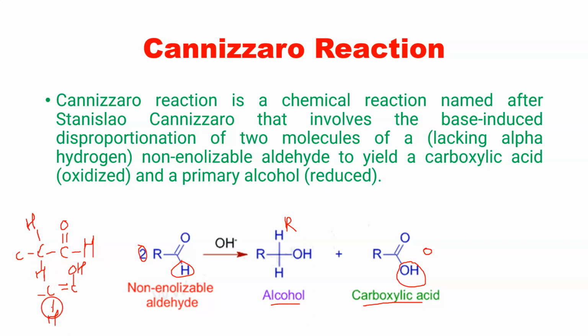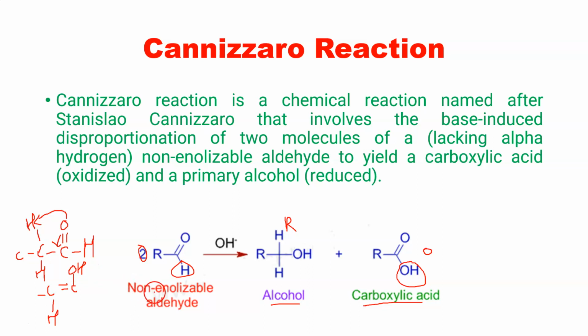I will explain it over here. One hydrogen comes from the carbon. This hydrogen has moved onto the oxygen, the double bond with oxygen has been broken, and the double bond has been shifted. In this way the double bond shifts, and the lone pair of electrons attacks the hydrogen, and that is why it forms an alcoholic group. This form is the keto form. Such kinds of molecules will not undergo the Cannizzaro reaction.